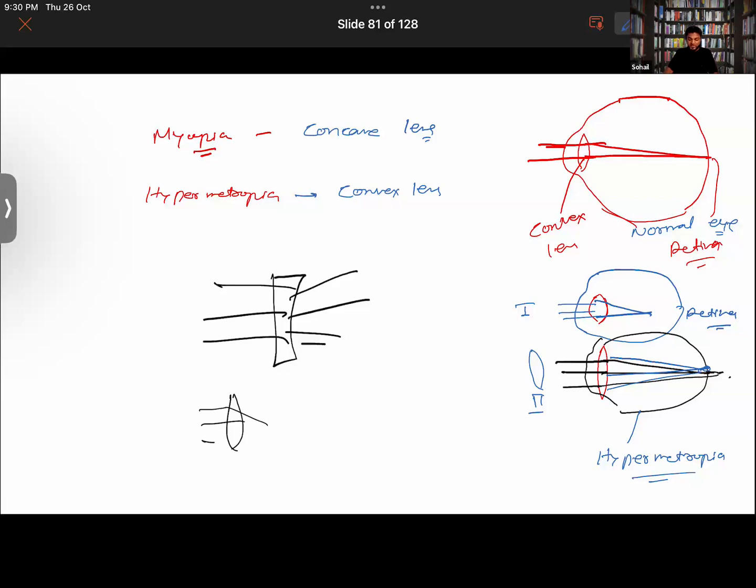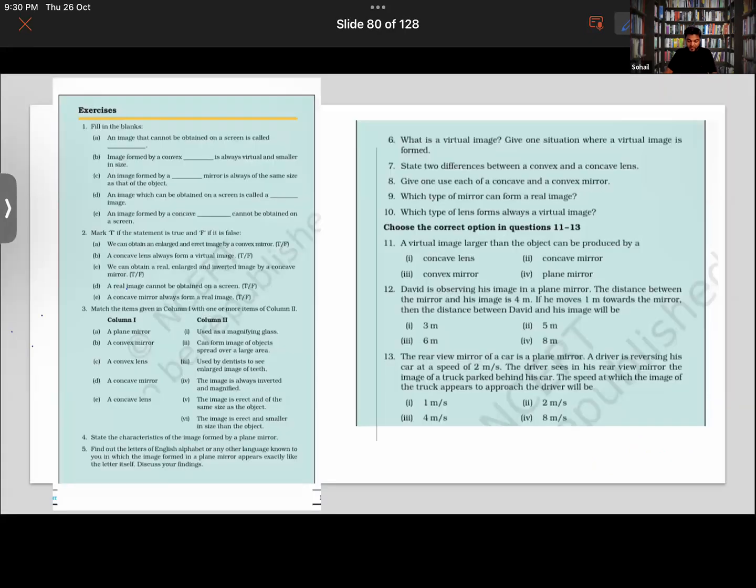So that's it for today. Guys, get it now? All right. I hope you will be able to cover the exercise part. If any difficulty, do let me know in the next class. Okay, and we'll be beginning with the new chapter in the next class. Then, by the way, which chapter do you guys